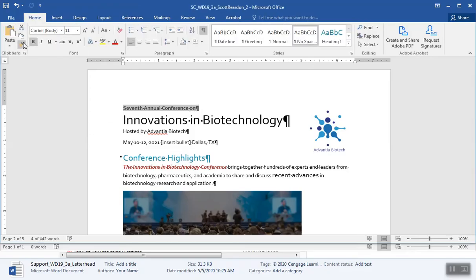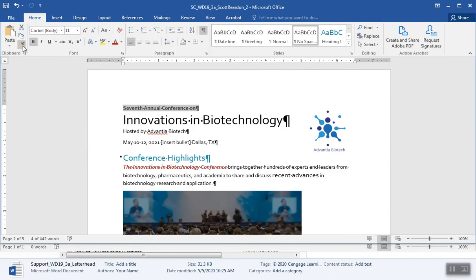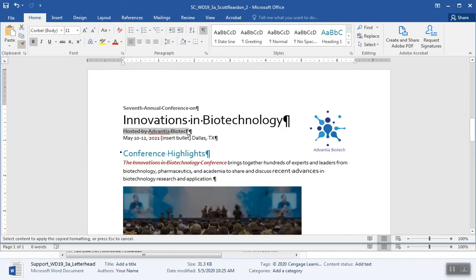Okay. And I'm going to use my Format Painter. I'm going to just double click on back on the Home tab here. Double click up here on the Format Painter. And again, I bring my mouse pointer down and there's that little paintbrush following my mouse pointer. I'm going to left click and hold and drag through hosted by Advantia Biotech. Okay. Select the text in the paragraph May 10 through 12.